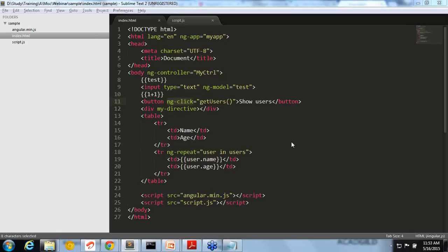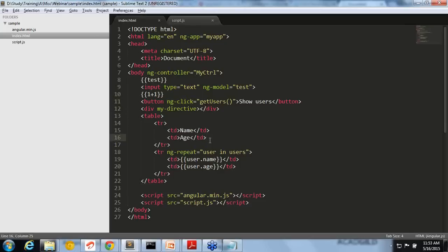Okay, another question is what is Ajax? Before that, sorry, one more question: what will be my role in using AngularJS? Sorry, before Ajax, let me cover this one. Okay, cool. So, what is Ajax?